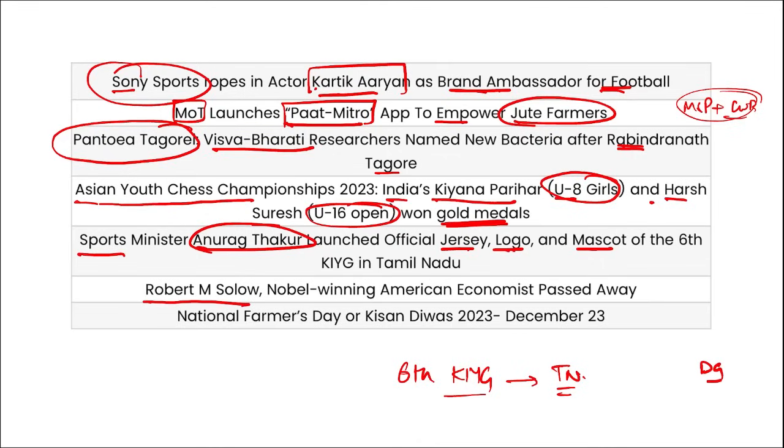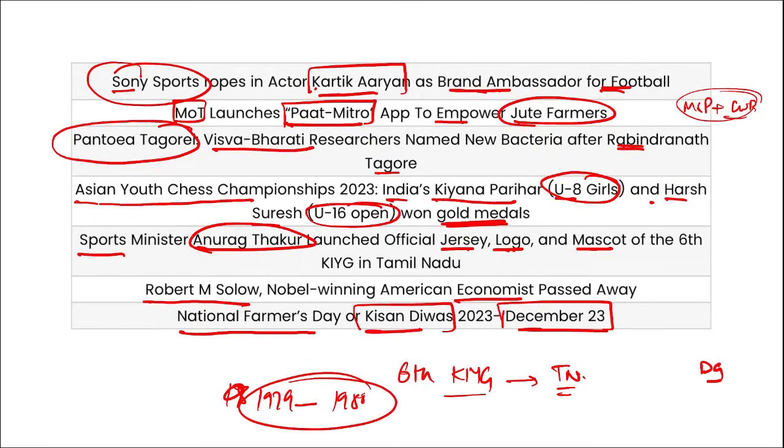Then Robert M. Solow, a Nobel Prize winning American economist, passed away. National Farmers Day or Kisan Divas is observed on 23rd of December, and basically this day is observed on the birth anniversary of Chaudhary Charan Singh, who was an Indian champion of the farmer community, as well as the 5th Prime Minister of India from 1979 to 1980. Chaudhary Charan Singh ji. Right? So friends, these are your important current affairs for the day. Now let's move to some revision current affairs for your learning.